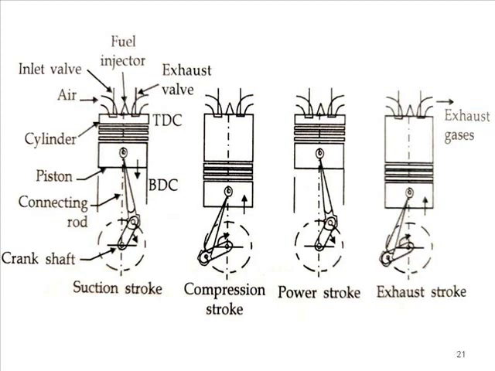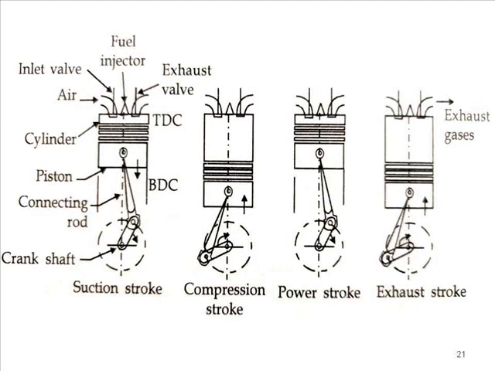So we will move towards the power stroke, where now the high pressure, high temperature air is available and diesel is injected in atomized form. So the fuel will catch the fire, flame will be generated and the flame will propagate. Now this flame and these exhaust gases will push the piston in downward direction, so the piston descends from TDC to BDC, and at the end of the power stroke the piston is at BDC and the entire cylinder is fully filled with exhaust gases. The power is produced and that will be stored in the flywheel.